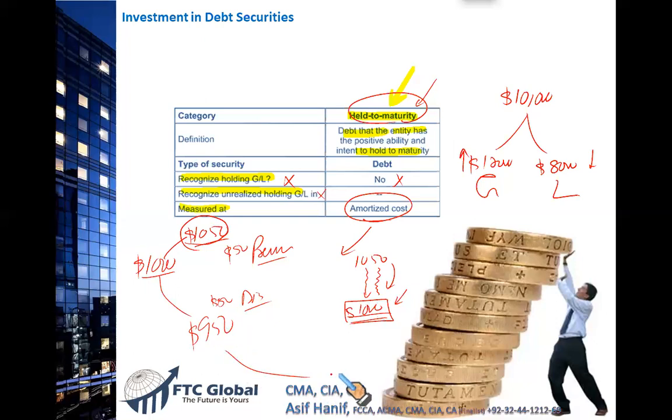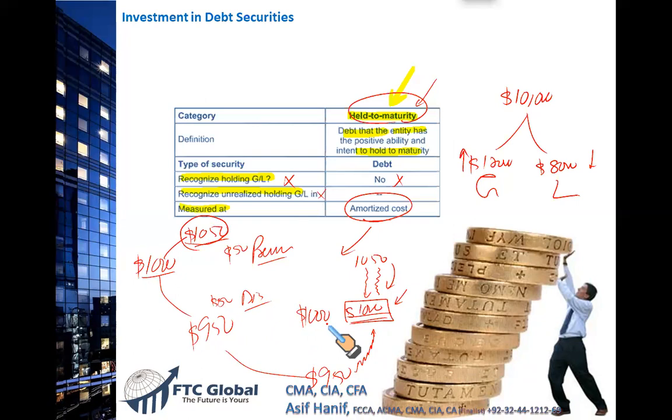On the opposite side, if you have purchased a bond for $950, why? Because this bond is offering a rate or coupon that is less than the market rate, so you paid a lesser amount. So this keeps on rising every year. By the time the bond or the preferred stock matures, it will be exactly $1,000, meaning the book value and the par value will be the same.